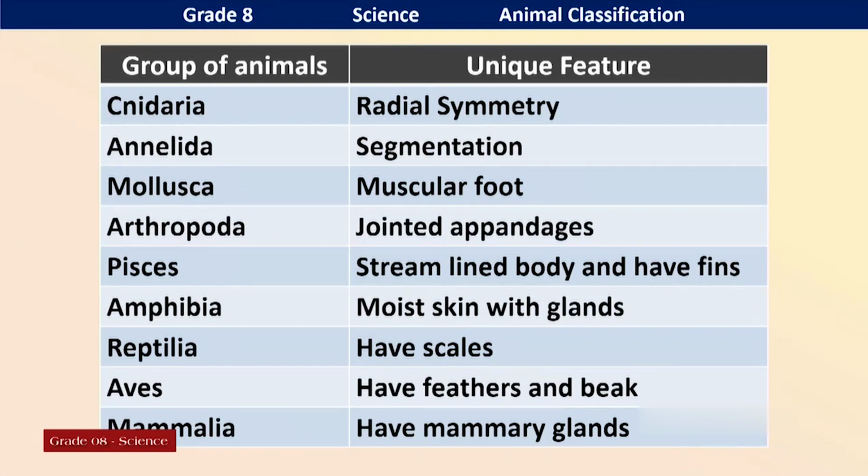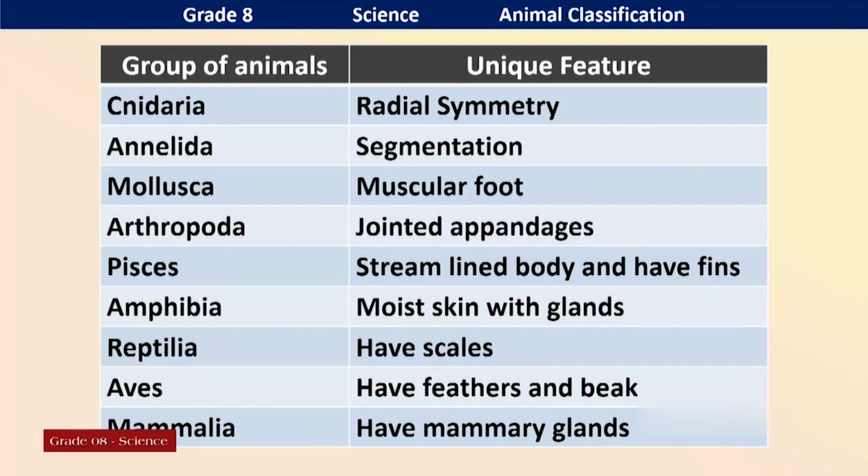I told you they have a muscular foot. It is the unique feature of Mollusca. Okay, next one, Arthropoda. The main feature is jointed appendages.